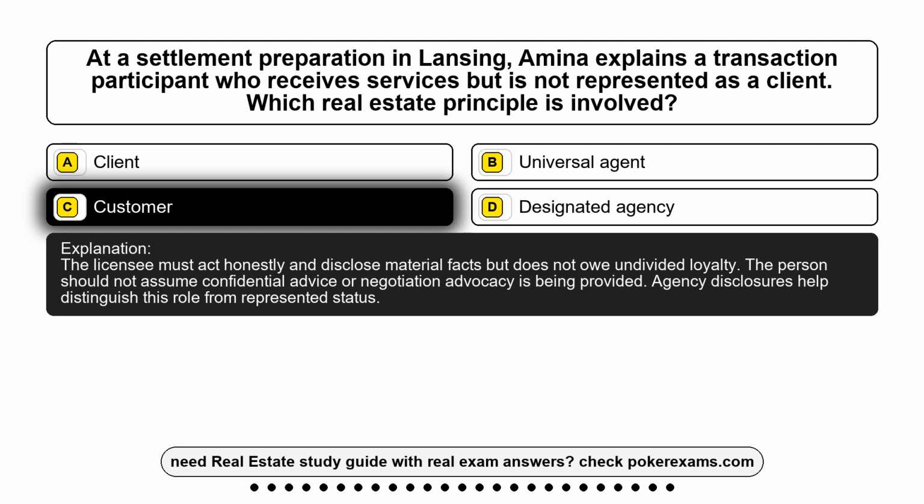The licensee must act honestly and disclose material facts but does not owe undivided loyalty. The person should not assume confidential advice or negotiation advocacy is being provided. Agency disclosures help distinguish this role from represented status.